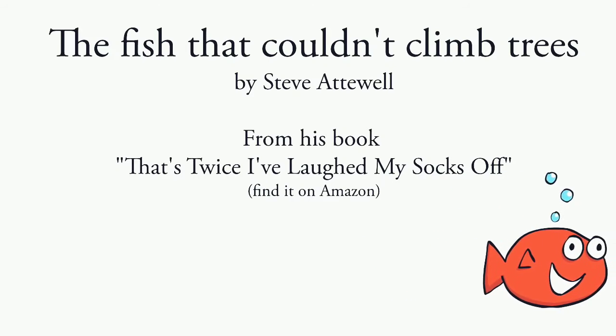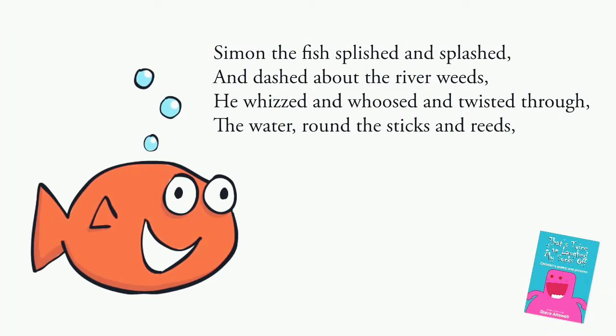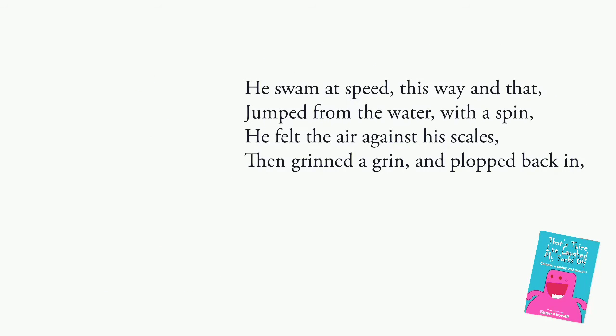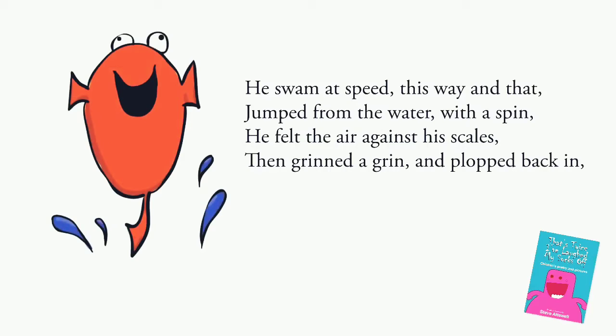The fish that couldn't climb trees. Simon the fish splished and splashed and dashed about the river weeds. He whizzed and whooshed and twisted through the water round the sticks and reeds. He swam at speed this way and that, jumped from the water with a spin. He felt the air against his scales, then grinned a grin and plopped back in.